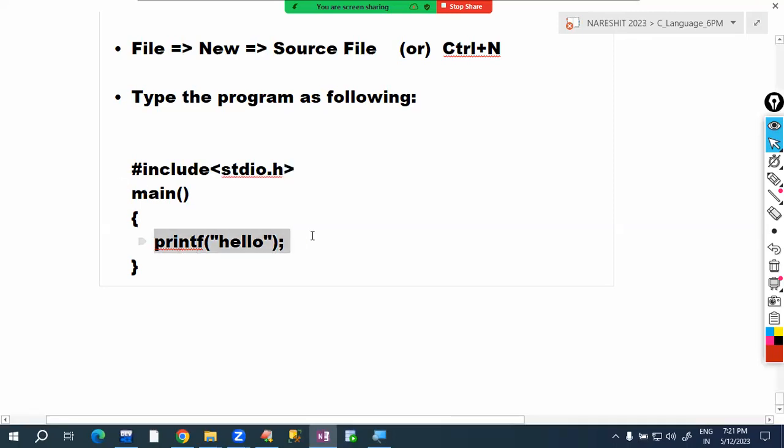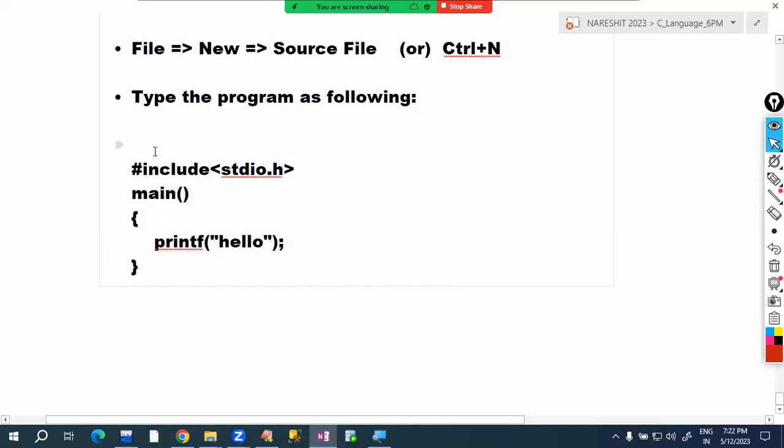Because of this printf function available in the stdio header file, we are writing this one. Before compiling this program, the compiler runs the include program. This include program searches the C library for the stdio header file. That stdio header file code will be attached here. After attaching, this entire program will be compiled.